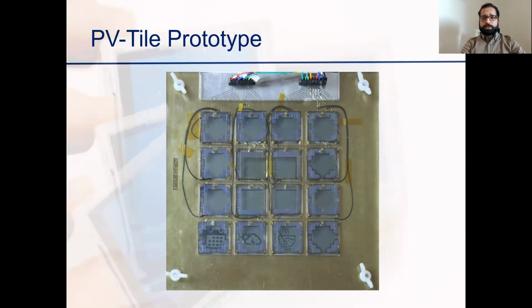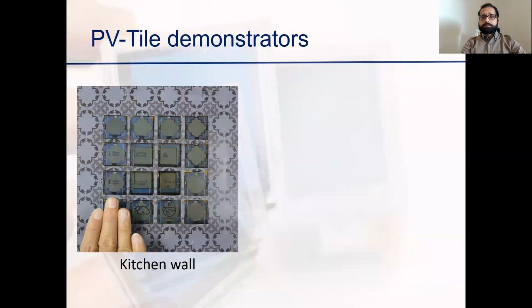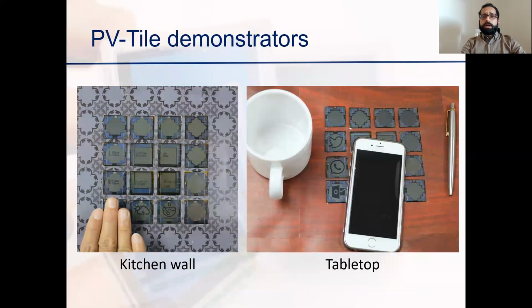For this first prototype, we focus on rigid form factors for 2 of the scenarios identified in the workshops. We use the PV tile prototype to implement design ideas created in the workshop. We created 2 PV tile demonstrators, a kitchen wall and a tabletop.